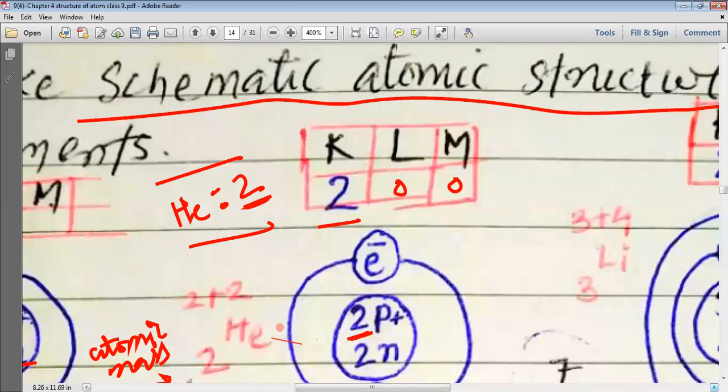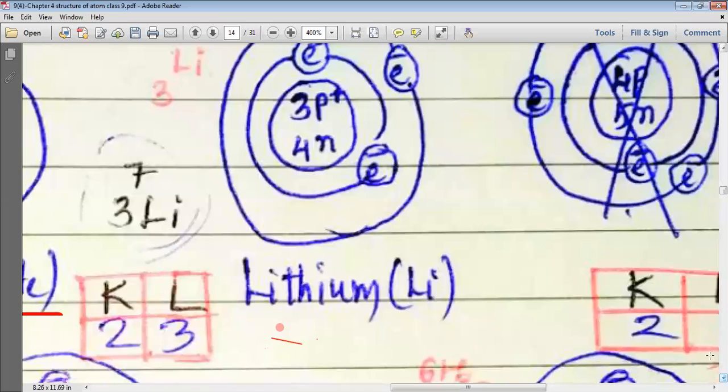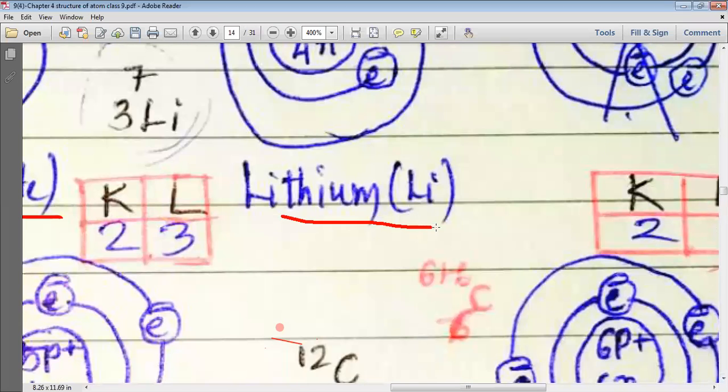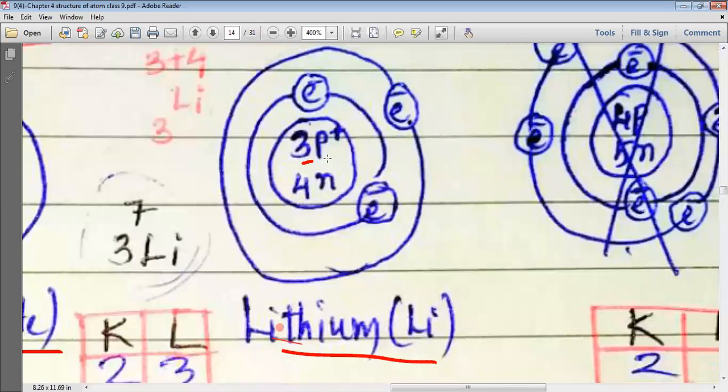Now, my dear students, we want to study the next element, the third element. The third element is lithium. This lithium has 3 protons, and that is why it is the third element. The atomic number of lithium is 3.